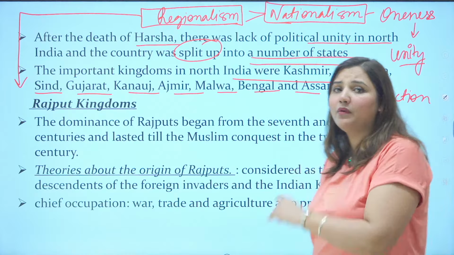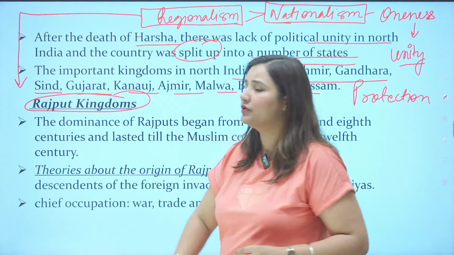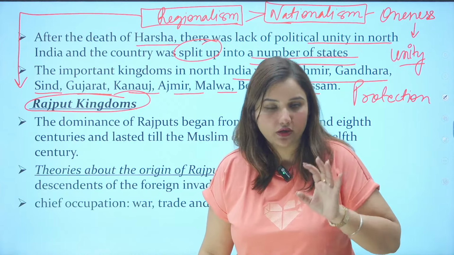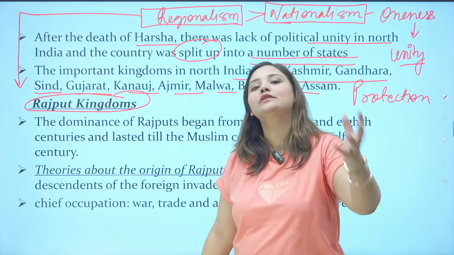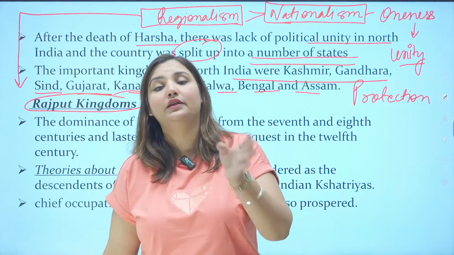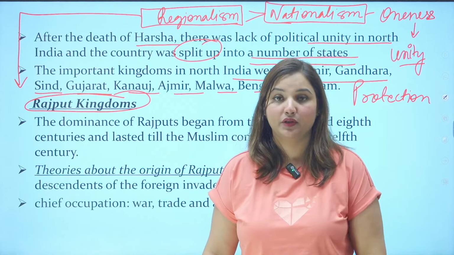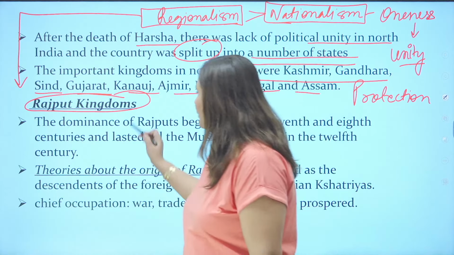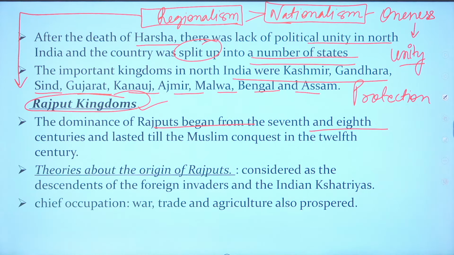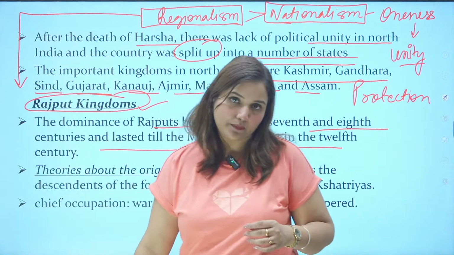Now, when I talk about the Rajput kingdoms, it is not only about Rajasthan. Many of you think that Rajput means Rajasthan. No, not at all. Yes, Rajasthan was specifically the area of Rajputs, but they were in the region of Punjab, in the region of Maharashtra, in the region of central India also. They were everywhere. The dominance of Rajputs began from the 7th and 8th centuries and it lasted till the Muslim conquest in the 12th century.